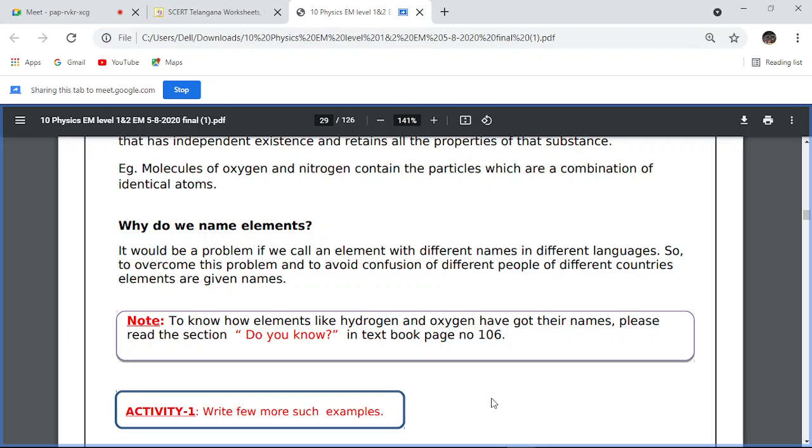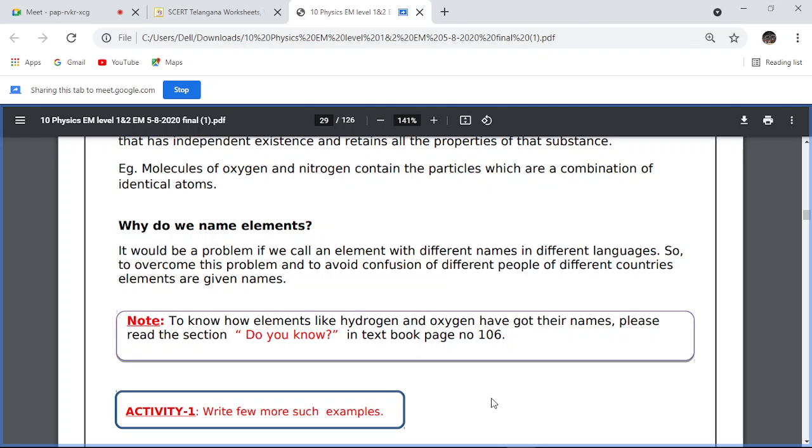Sometimes elements are named based on their properties. For example, మన name untundi. For example, my name is Divya. That means light. So our name meaning toti ledante property ane dan toti, based on their property the elements are given names. For example, the Latin word for water is what? Hydro.